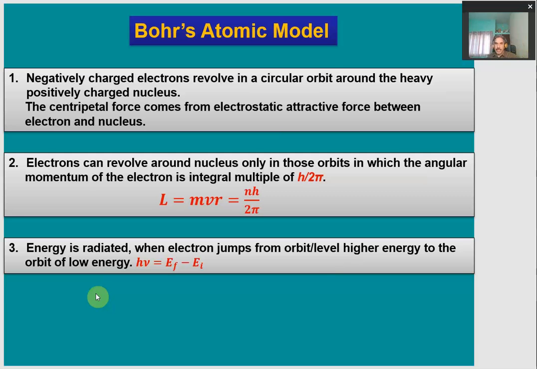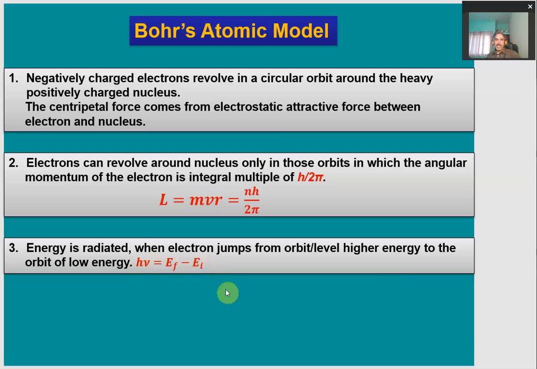This energy released by the electron is equal to the difference of the two energy levels: the energy of the final orbit minus the energy of the initial orbit. The initial orbit is the one from which the electron is jumping, and the final is the one into which the electron jumps. Therefore the energy of the emitted radiation is h nu, given by the difference of the energies of the two energy levels. So this was the correction made by Bohr regarding the atomic model proposed by Rutherford.